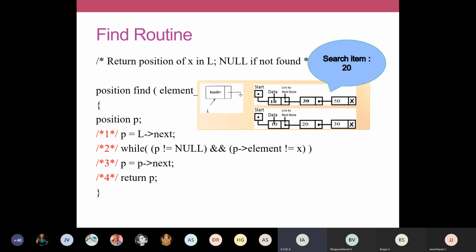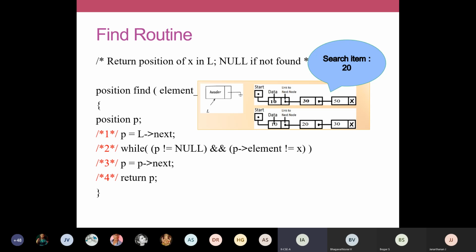So it is not a match. If there is no match here, we go on to search the next element, the next node. If they don't match, it means we are going to search in the next node. To go to the next node, we use this statement: P is equal to P arrow next. The address field of this P will be copied into P. P arrow next is the address field of this P, and that is copied into P.